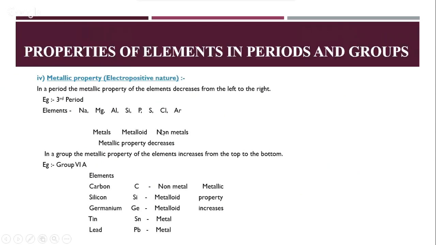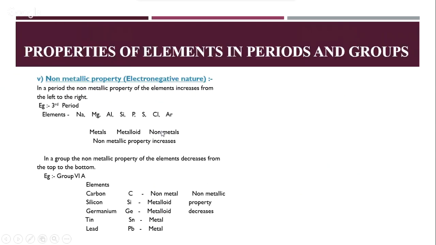So the second last property we saw was metallic character, and the last one we saw was non-metallic character. So this actually completes the entire description and all the properties of metals, periodic classification.